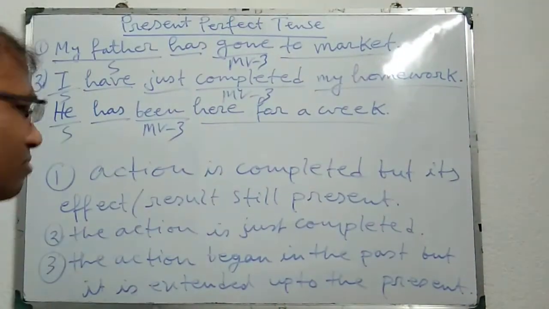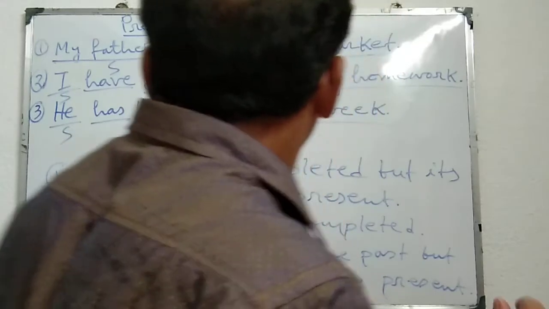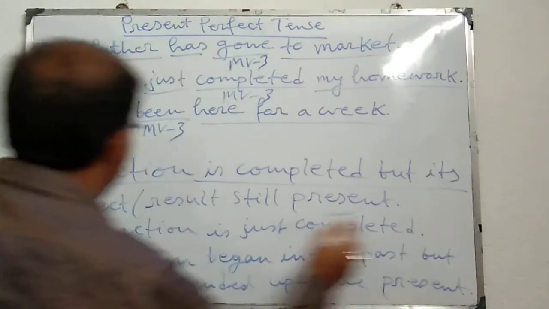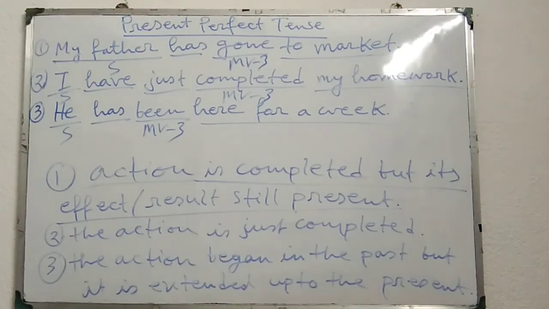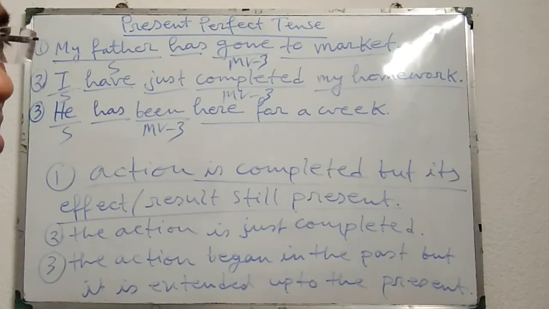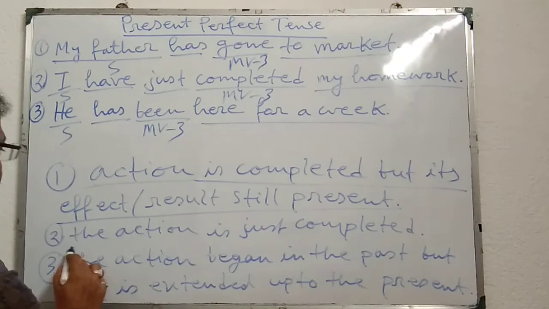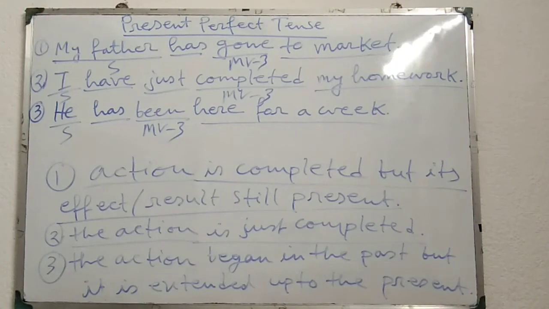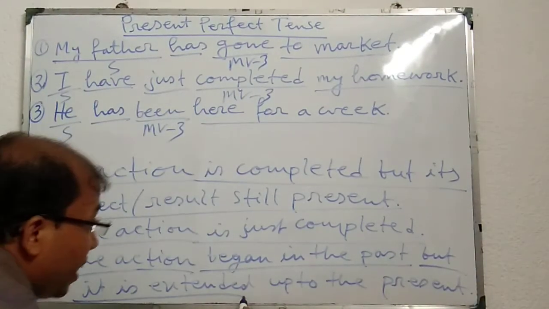That means present perfect tense is that form of verb which indicates an action that is completed but its effect or result is still present. And present perfect tense also indicates the action that is just completed, and present perfect tense also indicates an action that began in the past but it is extended up to the present.